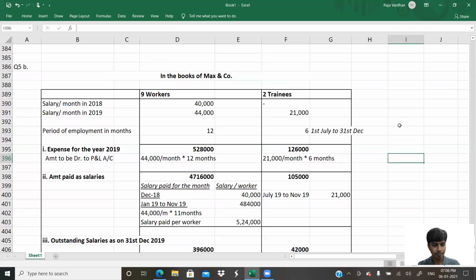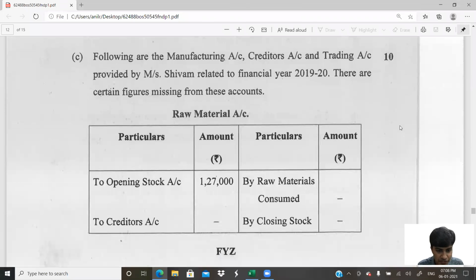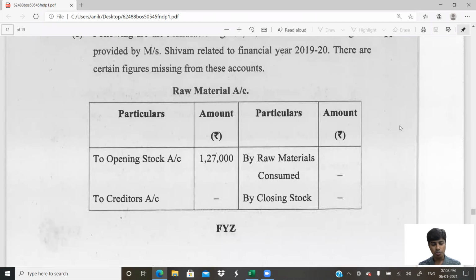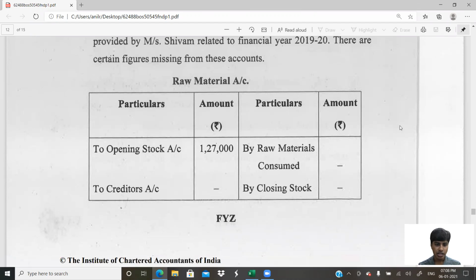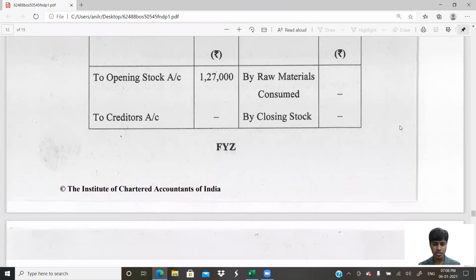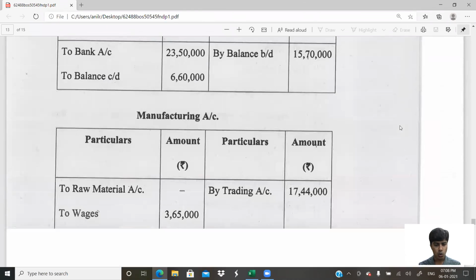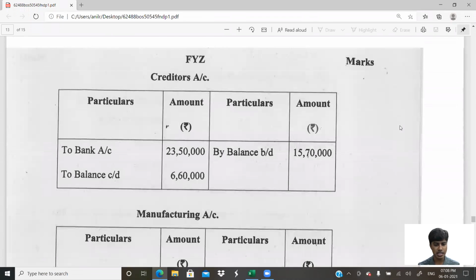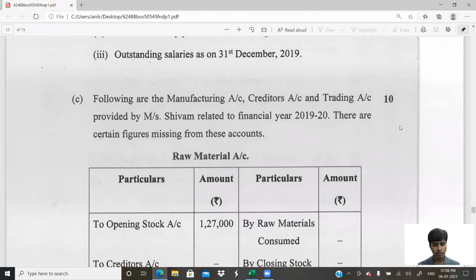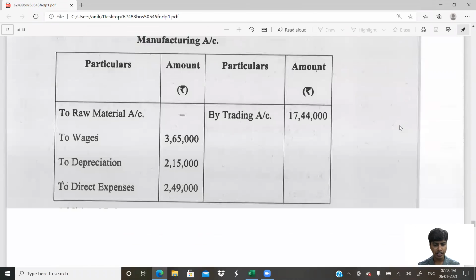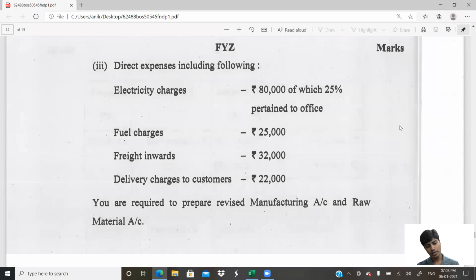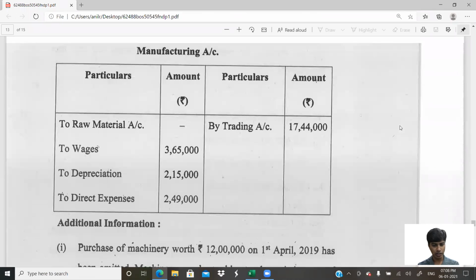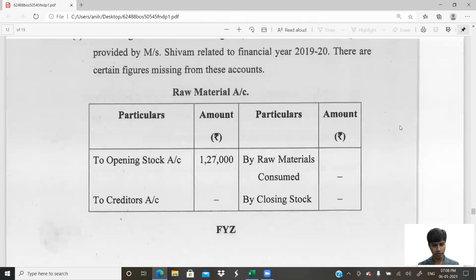Let us do 5C. Following are the manufacturing account, creditors account, trading account provided by Mr. Shivram related to financial year 2019-20. There are certain figures missing from these accounts. Yes, we would have to close them. There are a few items missing. So what they've given to us is raw material account, creditors account, manufacturing account.